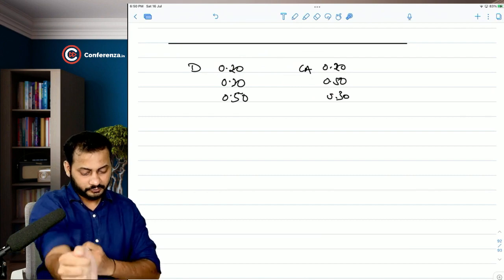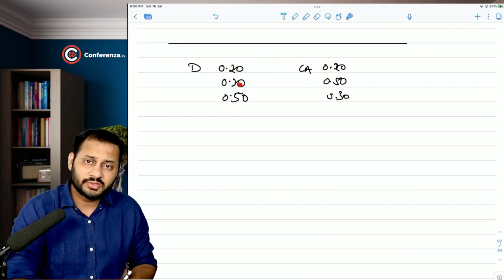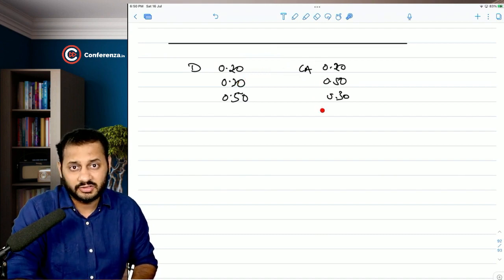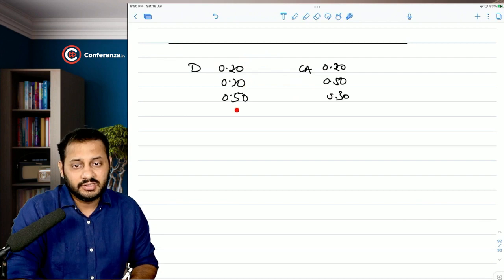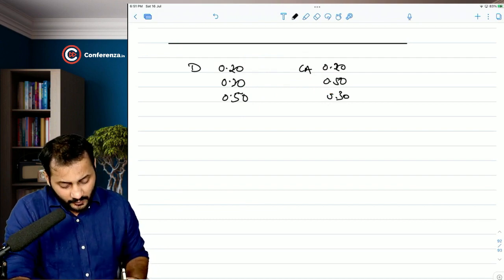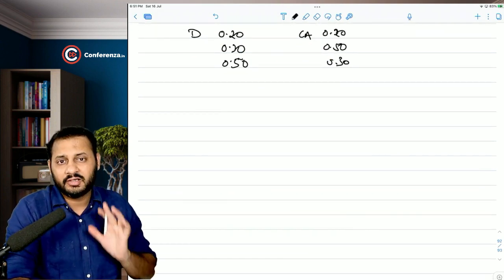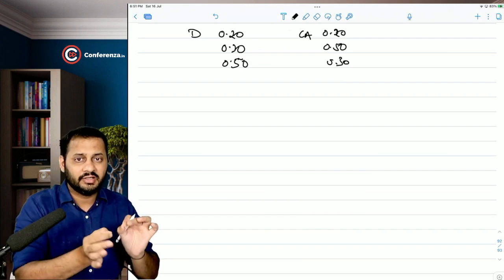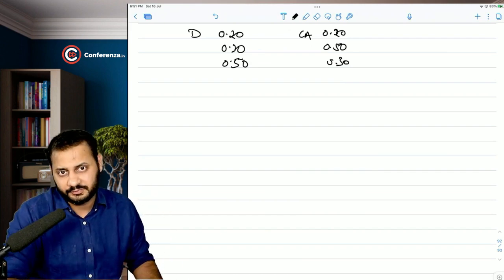Okay. Then it can also be possible that there is a 30% chance that this dividend is declared and then the market price can be this, or this. 3 plus 3, 6 answers. This dividend can also be declared, then the market price can be this and this. So there are again 3 answers. So there will be 9 different possibilities of the dividend and the capital appreciation.